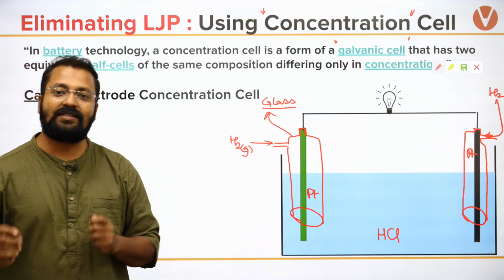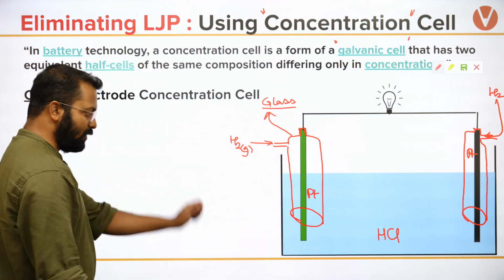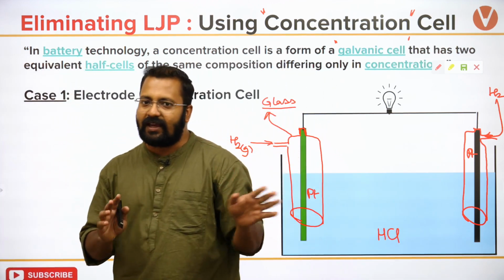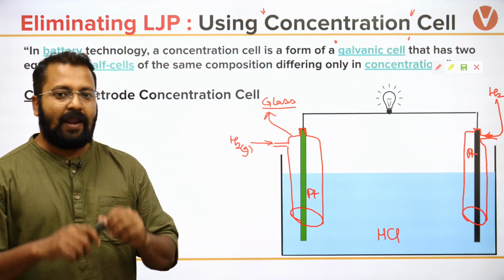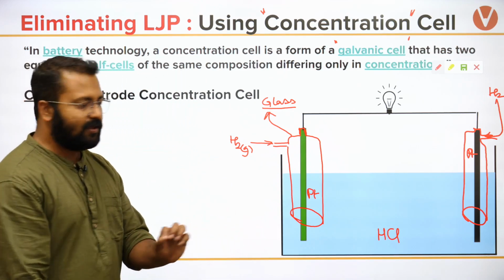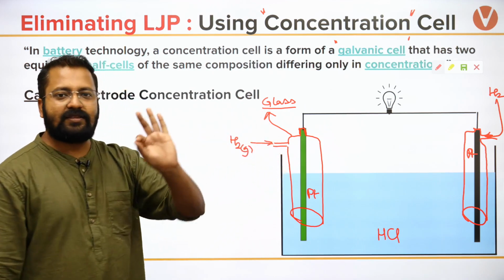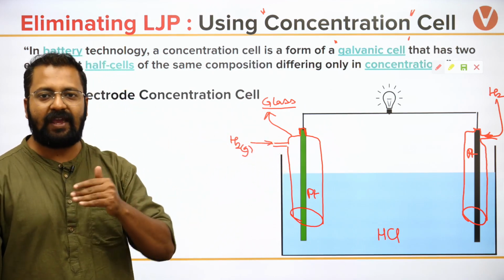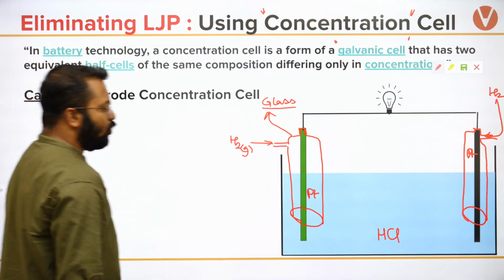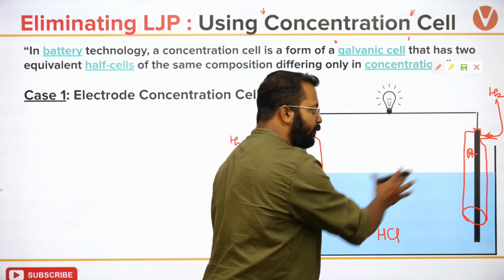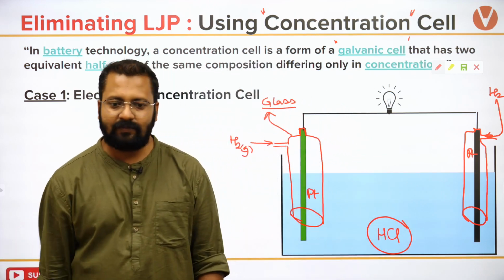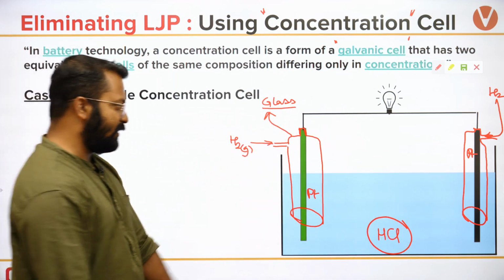Why is it known as electrode concentration cell? Look, try to understand one thing. You can see that the platinum electrode is not the electrode we are talking about. Platinum is only providing the surface where reaction will take place. Okay? Platinum is only providing the surface on which hydrogen would be adsorbed and reaction will take place. What is common for both these electrodes? Common entity is HCl.